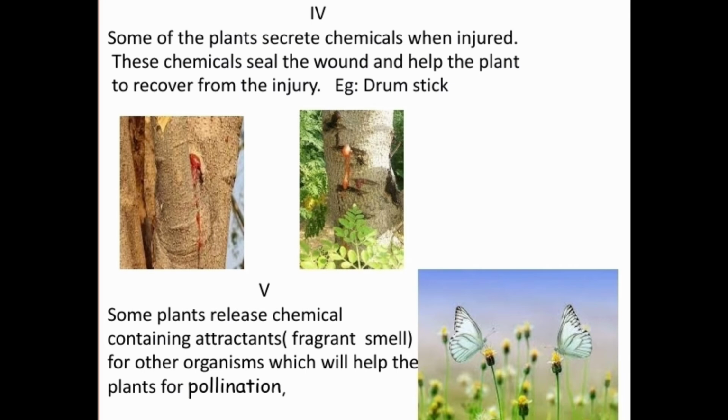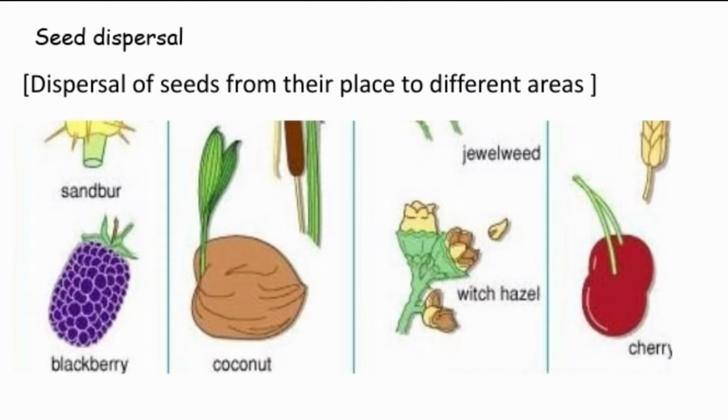Because see the butterflies which lie on the flowers. See how butterflies are attracted by the flowers. So those flowers release some chemicals, fragrant smell containing chemicals. That's why butterflies perform pollination. And next, some plants release some chemicals for dispersal of their seeds.